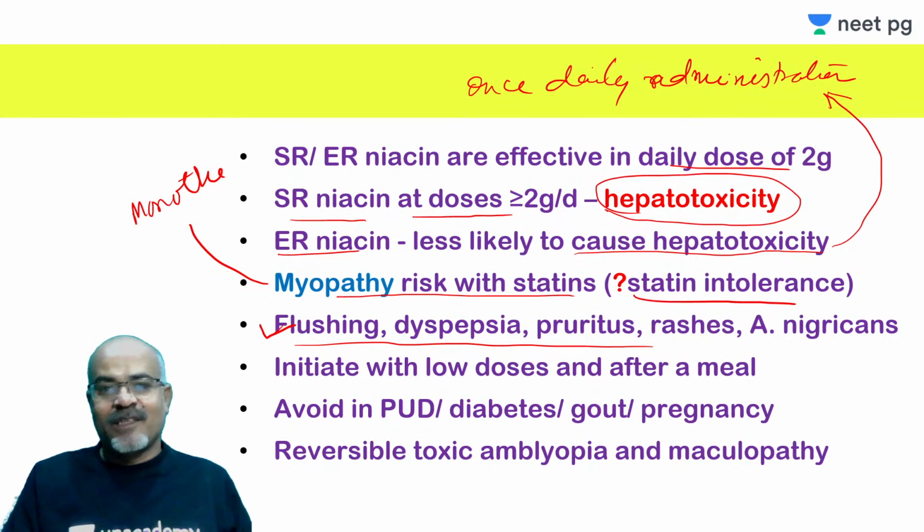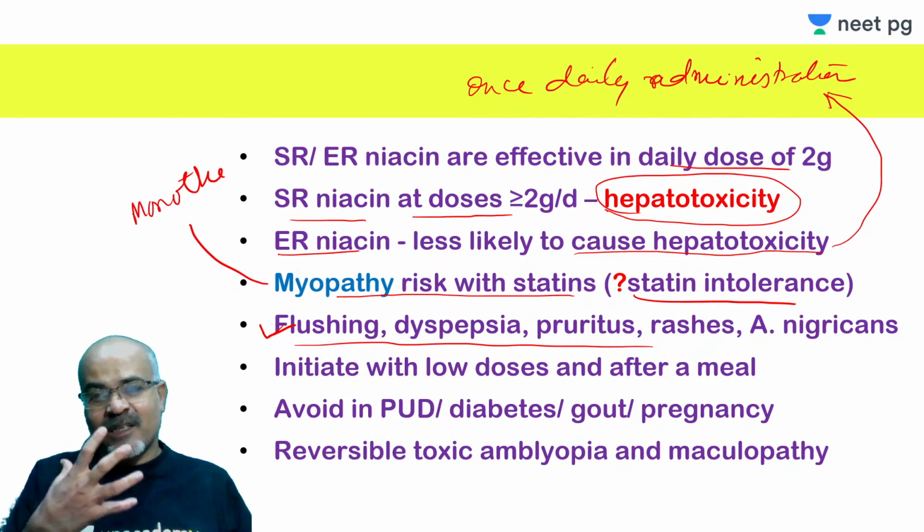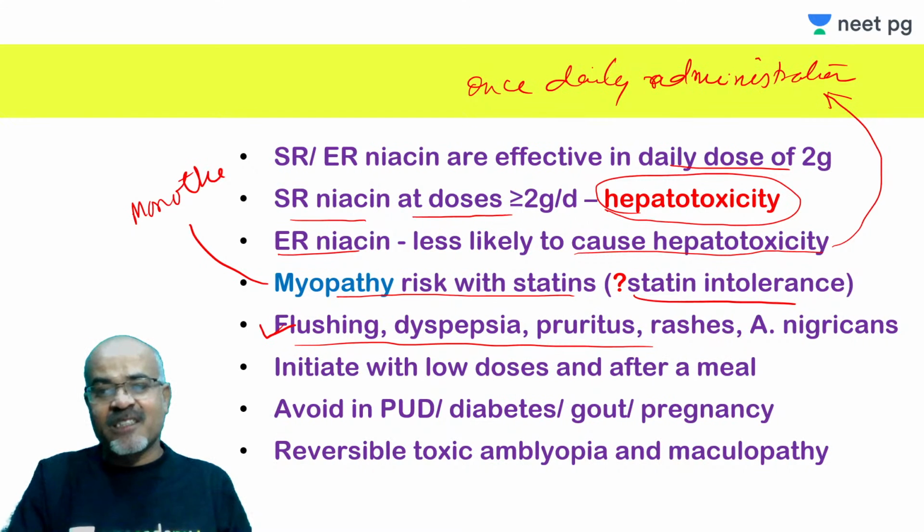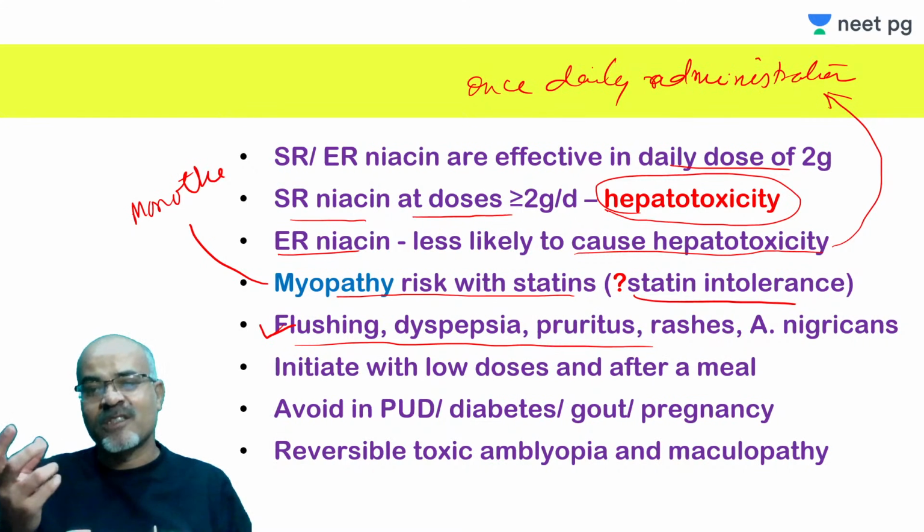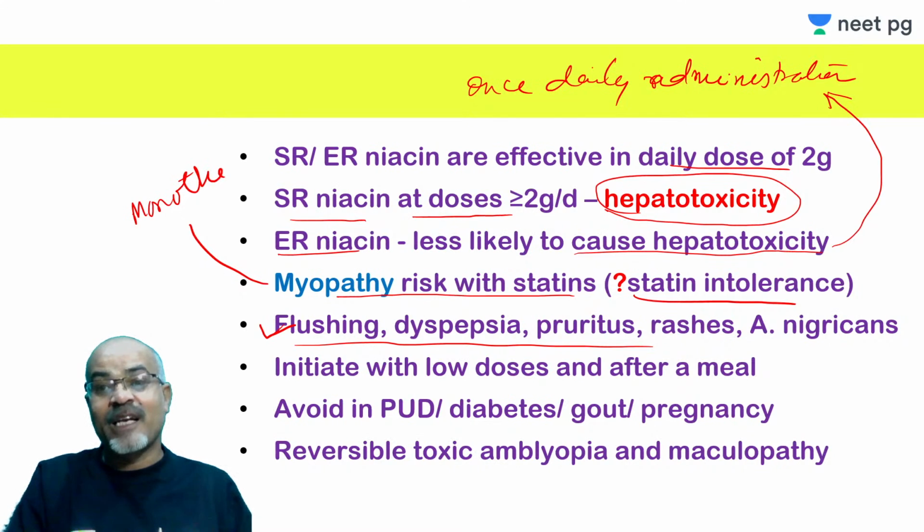Flushing, it can lead to dyspepsia, pruritus mainly involving the face and the upper trunk, skin rashes, acanthosis nigricans. Acanthosis nigricans is more common in diabetic patients. That can actually signify insulin resistance even. Today you just find out on the internet how acanthosis nigricans images look. Just check. It is at the back of the neck, in the axilla and all that. At many places it is present.